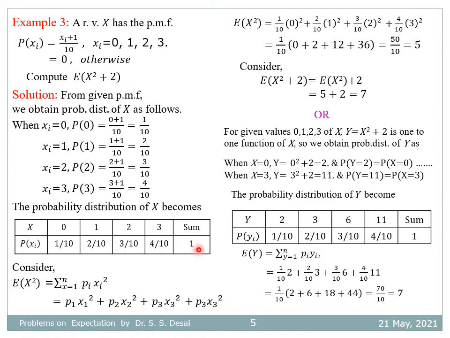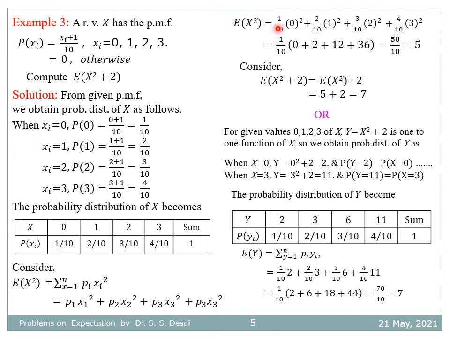And consider here, expectation of x square is equal to summation of pi into xi square, that is equal to p1 into x1 square plus p2 into x2 square plus p3 into x3 square plus p4 into x4 square.